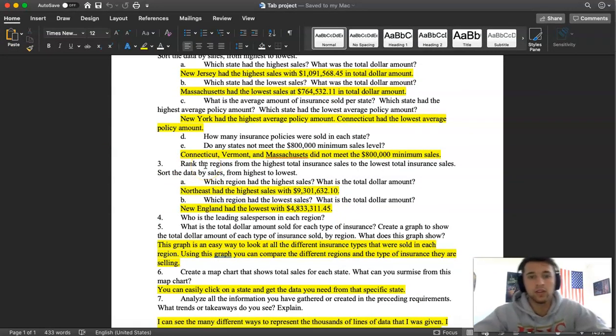For E, do any states not meet the 800,000 minimum state level? Connecticut, Vermont, and Massachusetts did not meet that level. I found that answer by just looking at the graph, and you can see the bottom three states did not meet the 800,000 minimum sales.